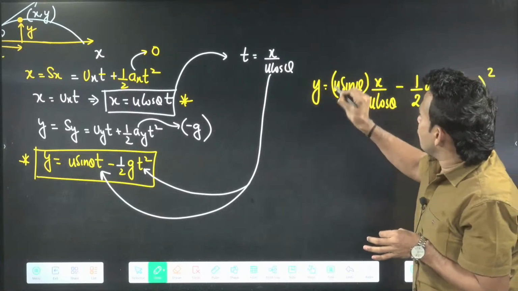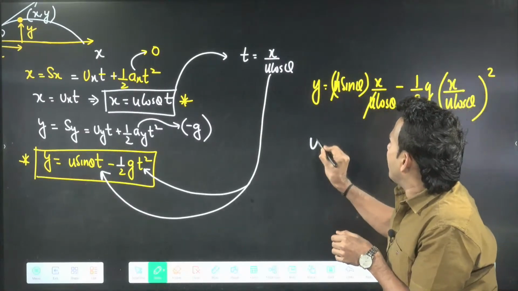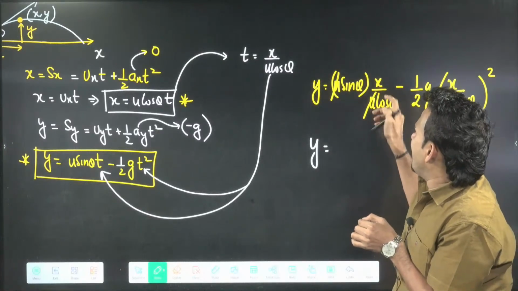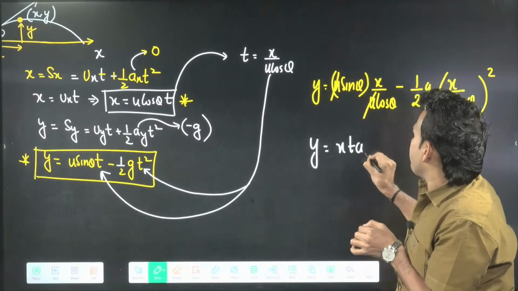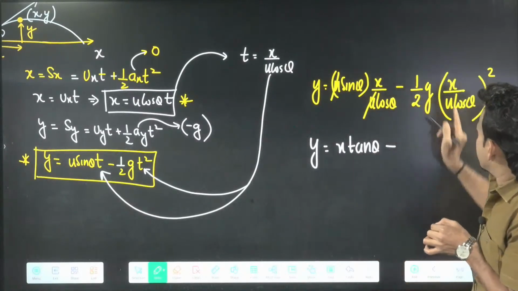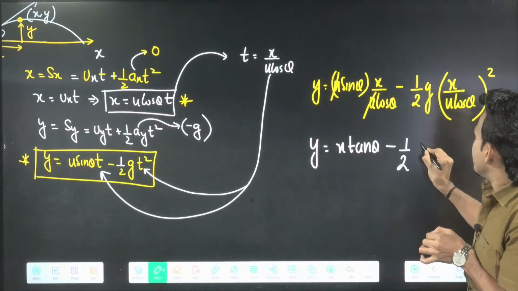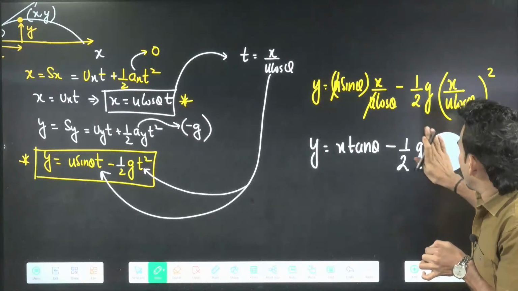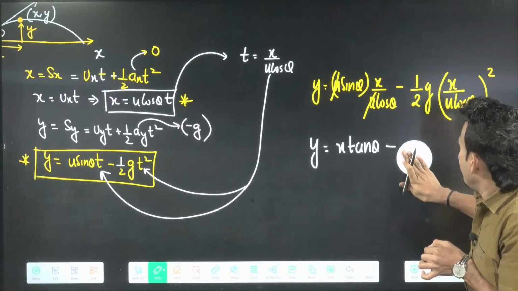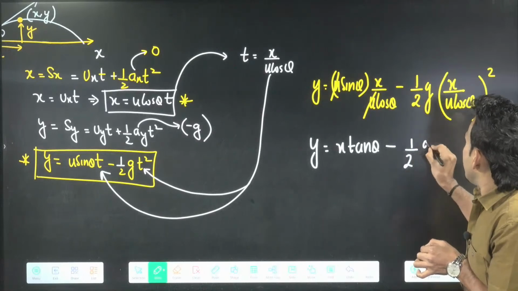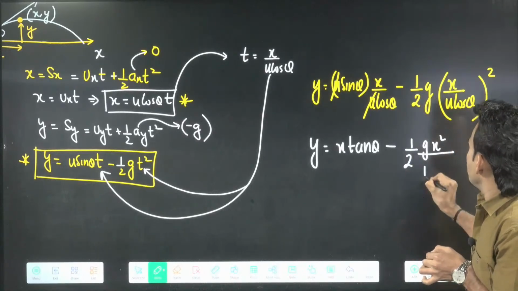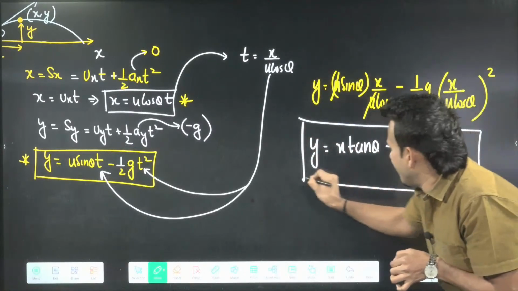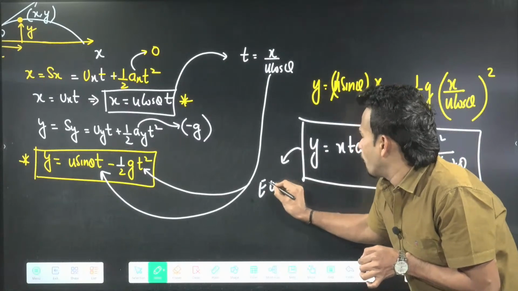Now from here you can see things will get cancelled. From here you will get finally y equal to sine theta by cos theta, which is your tan theta. x will be left. So x tan theta minus half g x square, and I will write directly, this will become minus half g x square by u square cos square theta. And this equation which you are seeing here is our equation of trajectory.